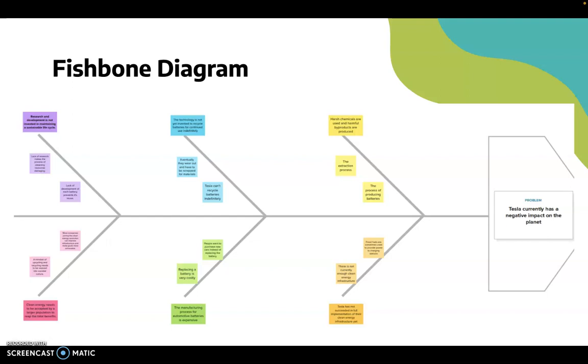We also ask why and see that a lack of development of each battery prevents its reuse. We ask why, and we say it's a lack of research makes the process of obtaining resources damaging. We ask why to that and find that research and development is not invested in maintaining a sustainable life cycle.